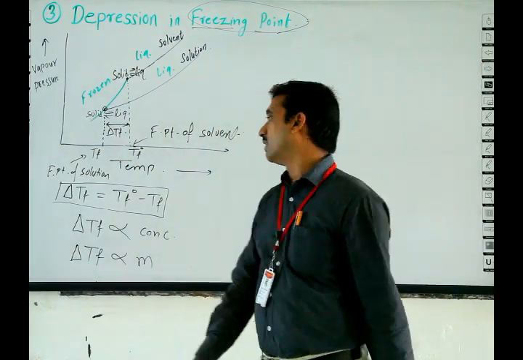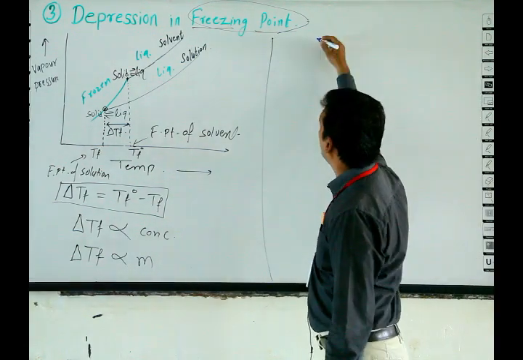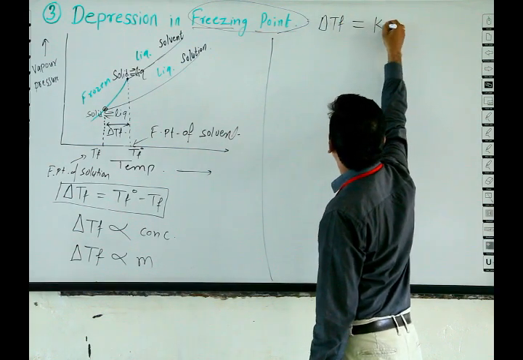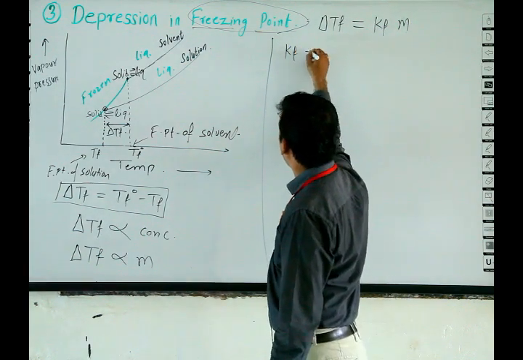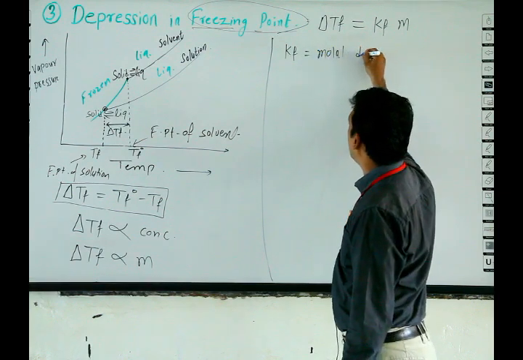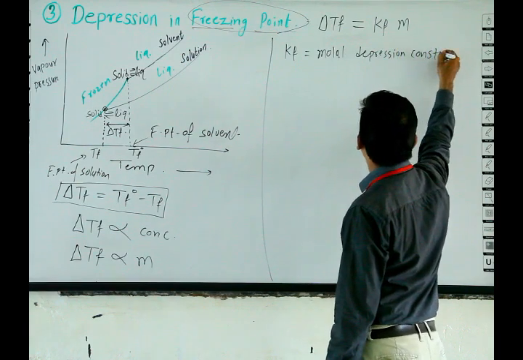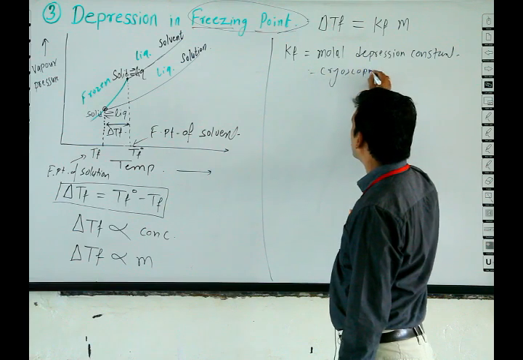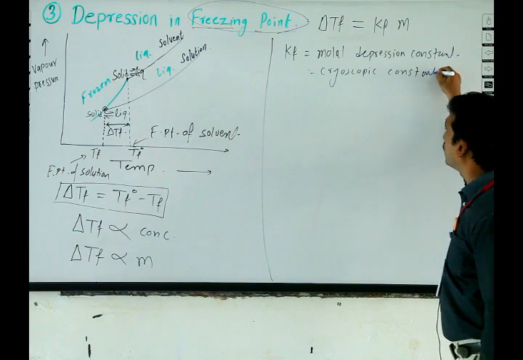To cancel the proportionality sign, we find delta TF is equal to KF into m, where KF is called the molal depression constant, or also called the cryoscopic constant.